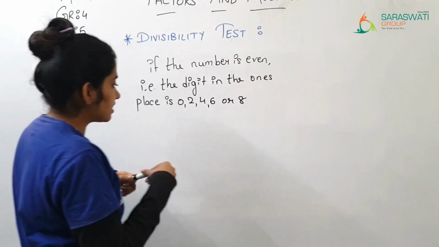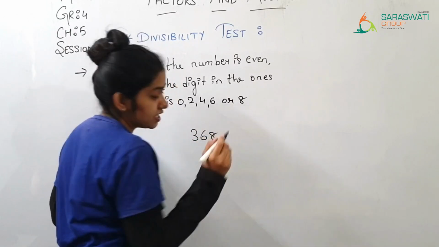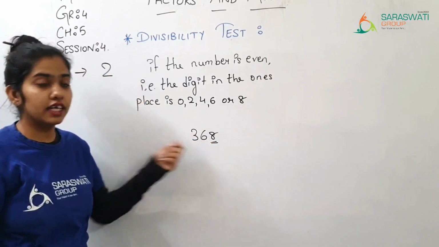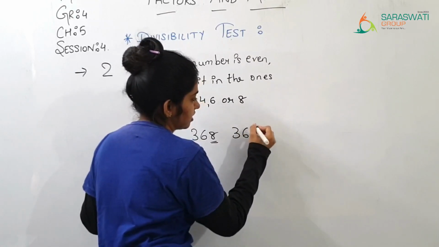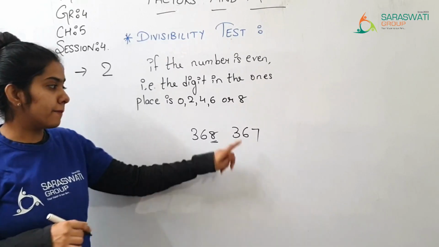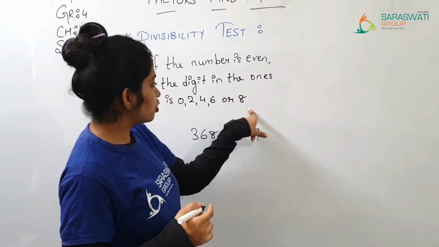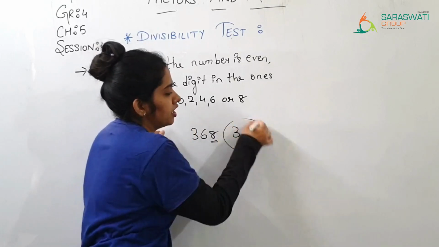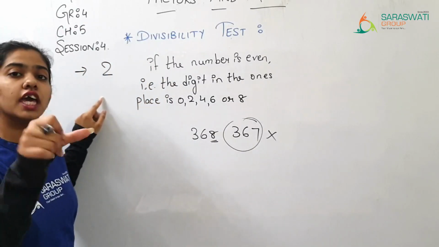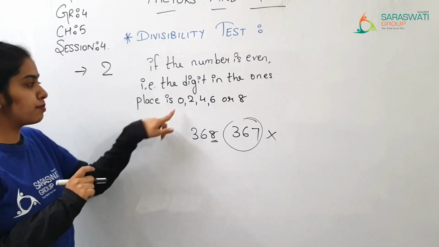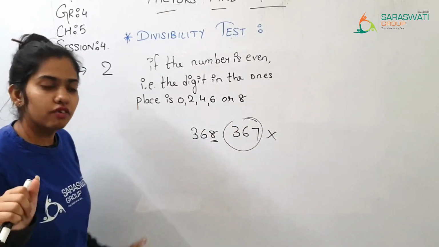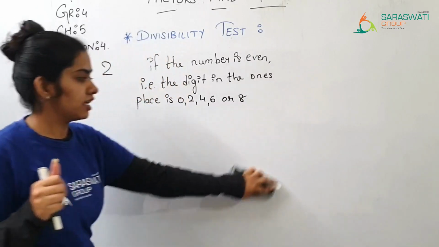For example, 368. Is 368 divisible by 2 or not? Yes, because in the ones place there is 8. Then 367. Is this number divisible by 2 or not? Here there is 7 in the ones place, so this number is not divisible by 2. If one of those digits is in the ones place, then and only then is the number divisible by 2. Otherwise it is not divisible by 2.